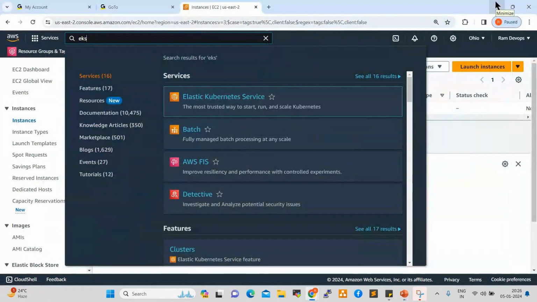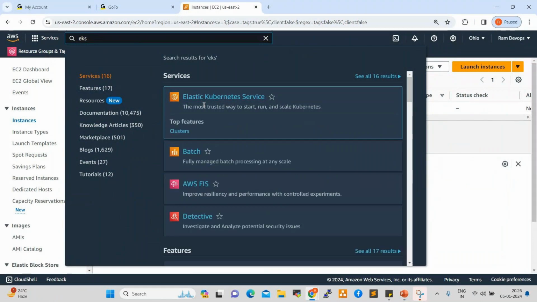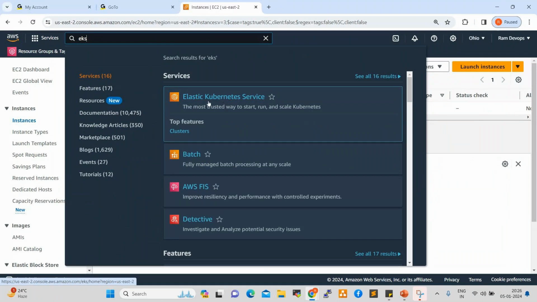Right, right. So normally, if you want to enable Kubernetes, we have multiple ways. Like we can create a server.